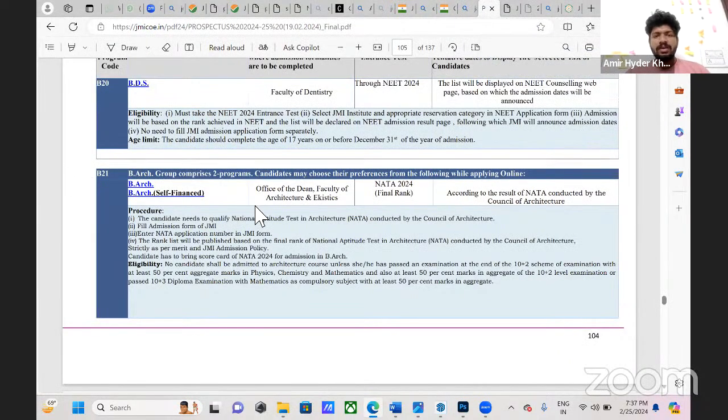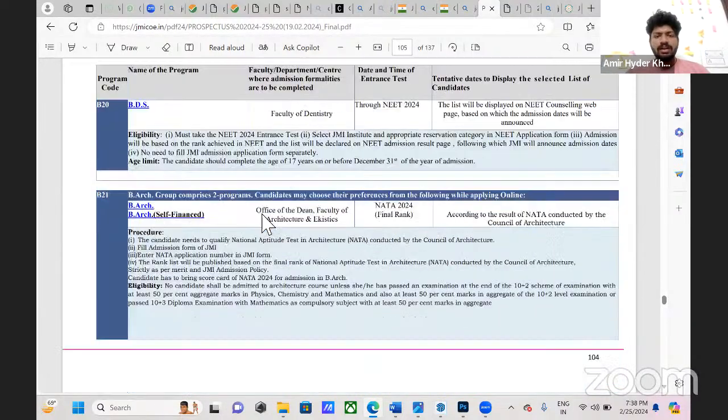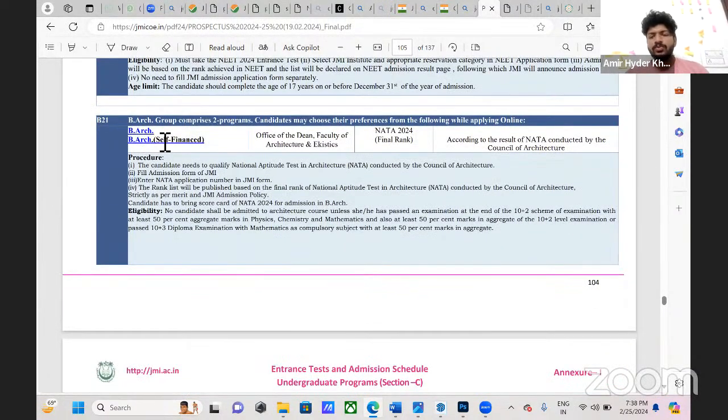So this is Jamia's prospectus for this year, and I have kept it ready. For B.Arch, there are two batches: B.Arch regular and B.Arch self finance. B.Arch regular is called the day batch, and B.Arch self finance is called the evening batch. B.Arch regular fees are 16,000 per year, and B.Arch self finance fees are 85,000 per year. The syllabus will be different, but meritorious ranks will differ. For more meritorious students, regular will be allotted. For less meritorious students, self finance will be allotted, but the reservation system is there.